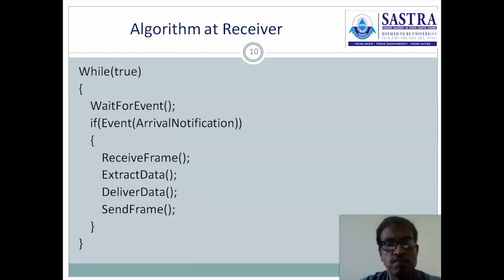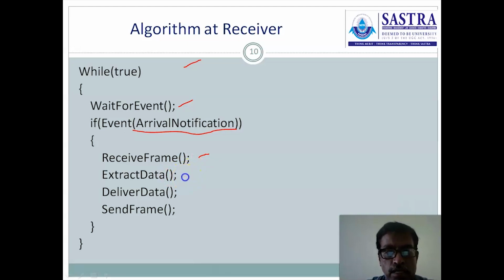Next one, the algorithm which is executed at the receiver in the data link layer. As we have discussed earlier, this is also an infinite loop, while true, right? While true, and then it is waiting for the event. What is the event here? The event is receiving a frame notification, or frame arrival notification. If any such arrival notification is issued by the physical layer at the receiver, then control enters here. The data link layer at the receiver receives the frame